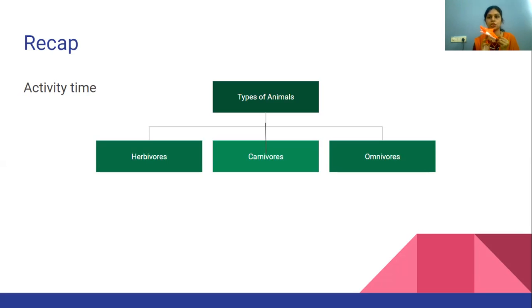Okay. And another one is this. This is a shark. Yes. You can see the shark has very sharp pointed teeth, and the body is also very strong. So it is an omnivore animal. Okay. Another here we have this elephant. So what is an elephant? Elephant is a herbivore. Very good.